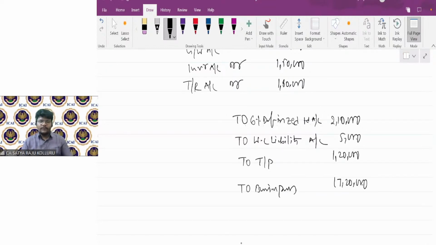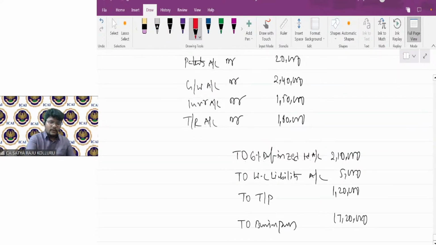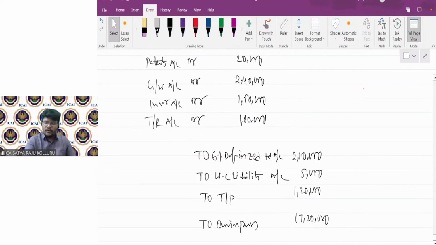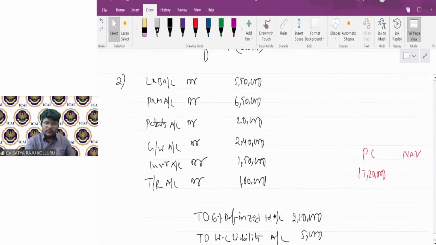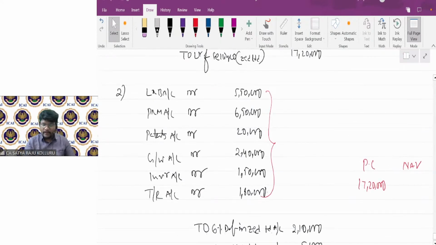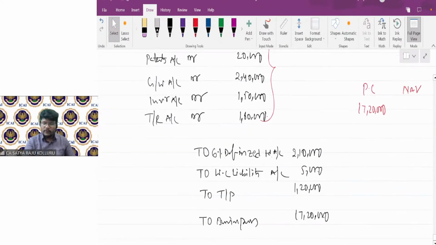Now all of you please observe carefully. At this stage I need to compare PC with NAV, right? My PC is 17,20,000. Now what is NAV? NAV means total of these assets minus total of outside liabilities.